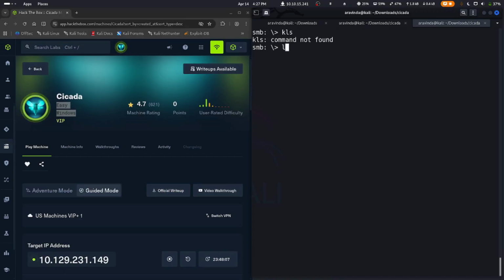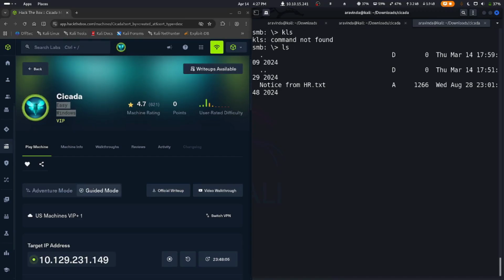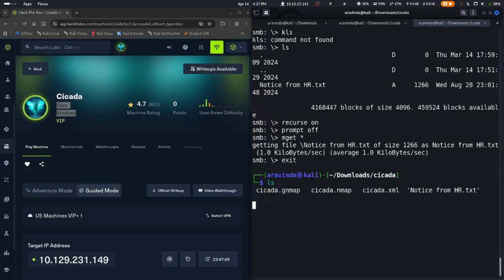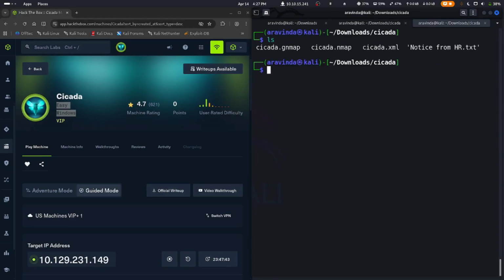So let's do ls, and let's do recurse on, prompt off, mget star to get all the files recursively without prompting us. I guess there is only one file, which is notice from hr.txt, and we exit out of the SMB share, and we do cat notice from hr.txt.